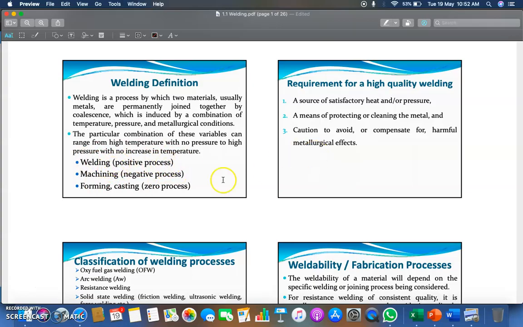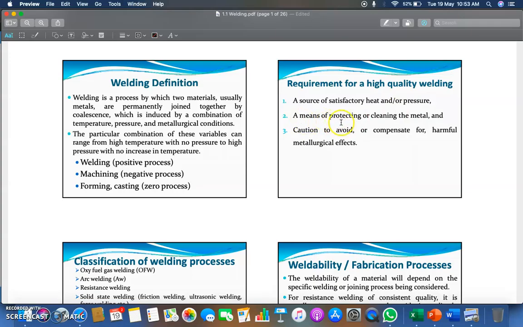Now, what are the requirements for a high quality weld? A source of satisfactory heat or pressure, a means of protecting or cleaning the metal, and caution to avoid or compensate for harmful metallurgical effects. These are the requirements for a high quality weld. It means you need a source of satisfactory heat and pressure, a source from where you can supply the heat or temperature or pressure as per the requirement of your welding process or metals.